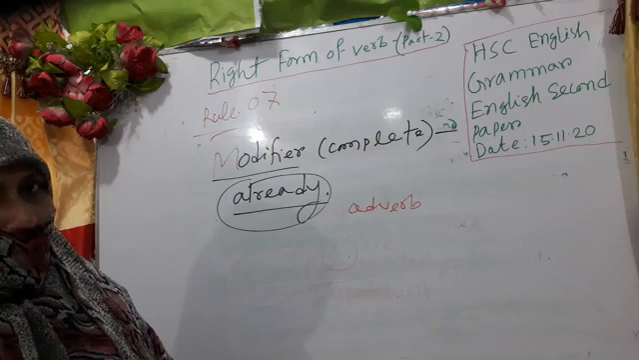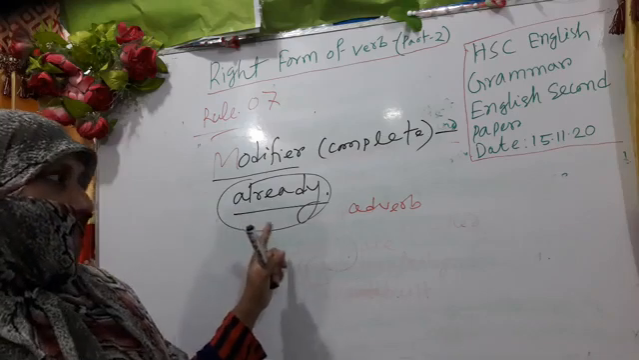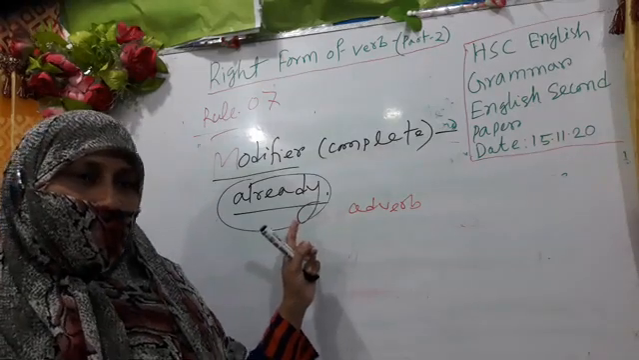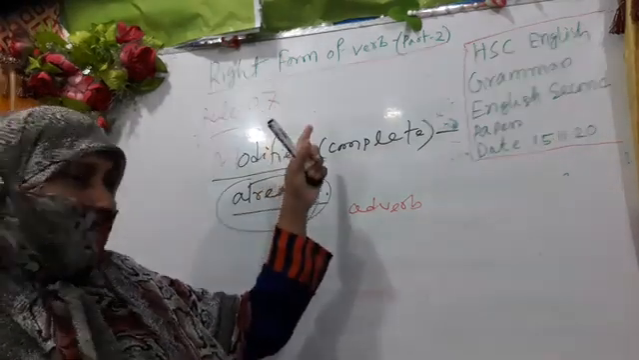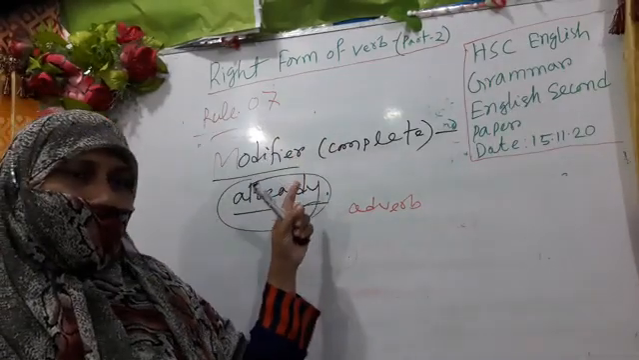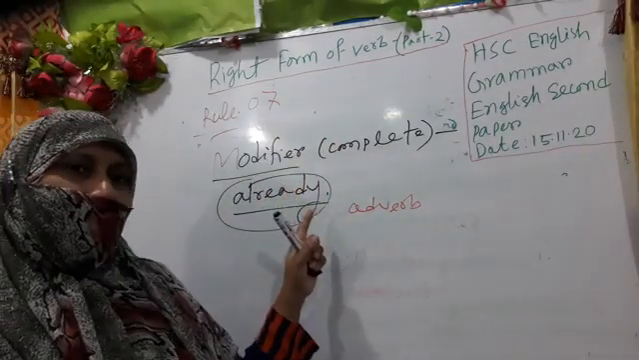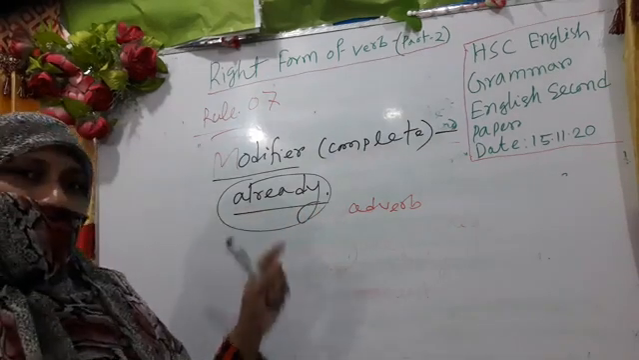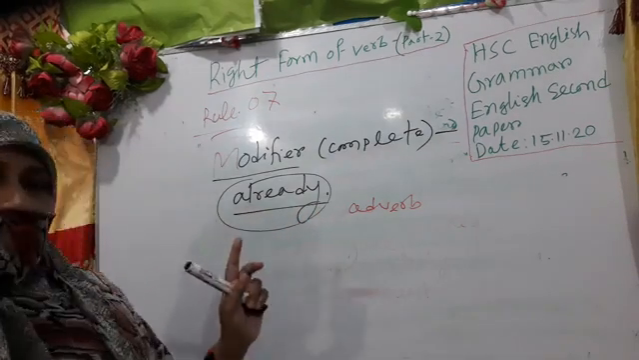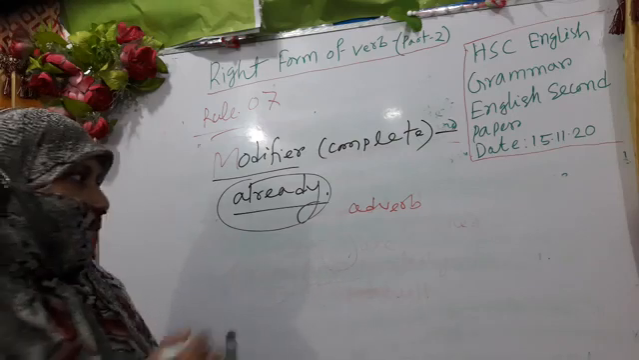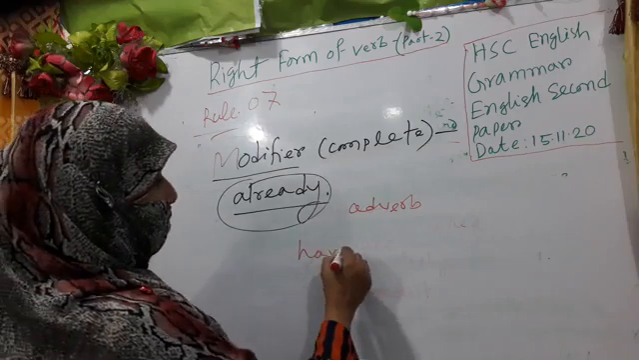Actually, already as an adverb, it is a present perfect tense. So if we want to complete the passive voice sentence, we have to use the present perfect tense. In present perfect tense, what type of auxiliary do we use? Have, has. We can use have, has.